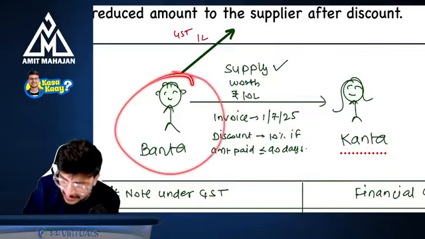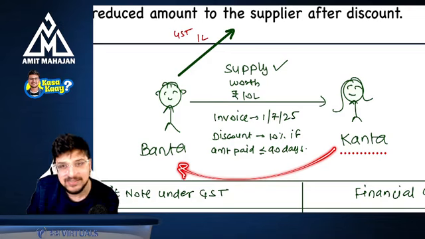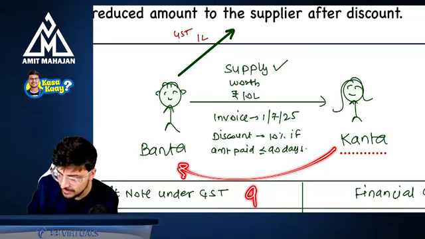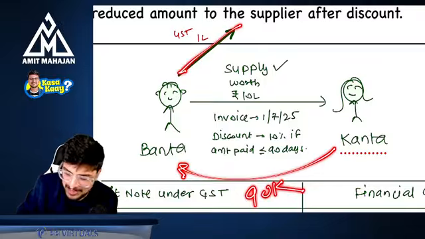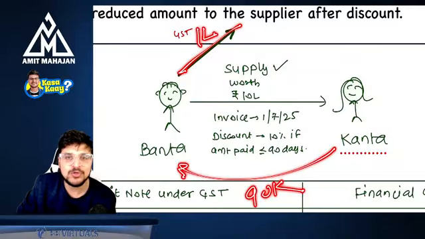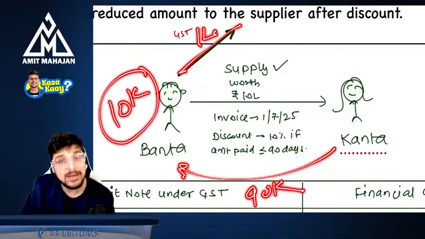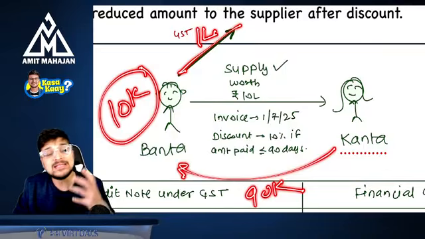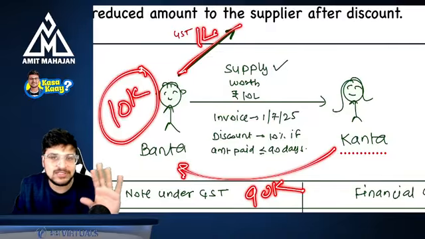But what about Banta? Now, if you see, Banta has received how much GST? 90,000 rupees GST, everybody. Now, how much amount of GST has he paid to the government? 1 lakh rupees. Now, don't you think Banta has paid an extra 10,000 rupees? Yes. And for this, for taking the benefit of this 10,000 rupees, he is asking the government to refund this 10,000. Government said, boss, I can't refund you this 10,000.